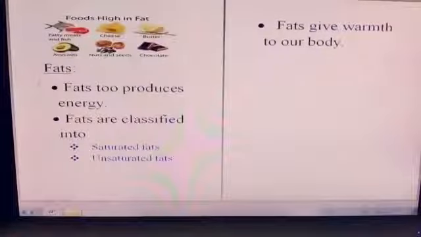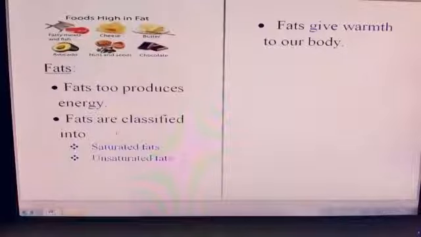Next we have fats. Actually, fats produce more energy than carbohydrates. Fats are classified into saturated fats and unsaturated fats. Saturated fats contain a high proportion of fatty acids, which is not good to be included in our diet. Too much consumption of saturated fats leads to heart diseases. It is present in palm oil and coconut oil. Examples of saturated fats are butter and cheese.